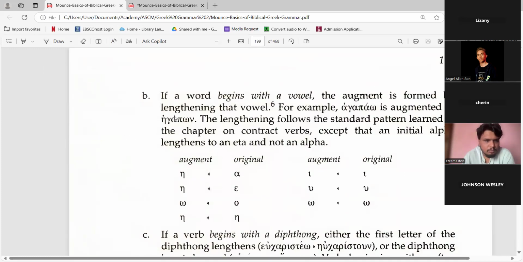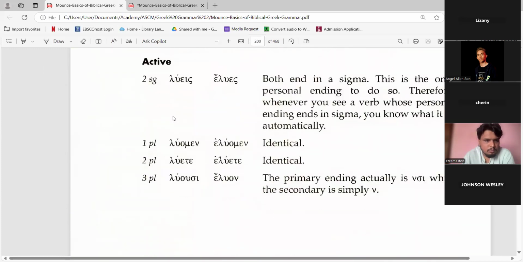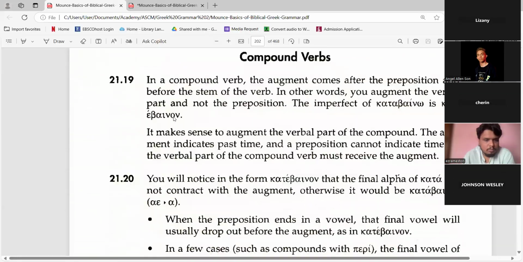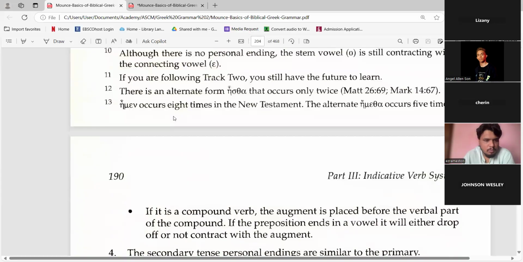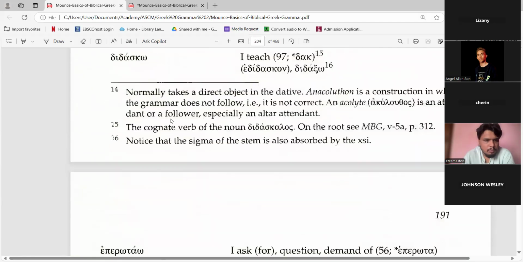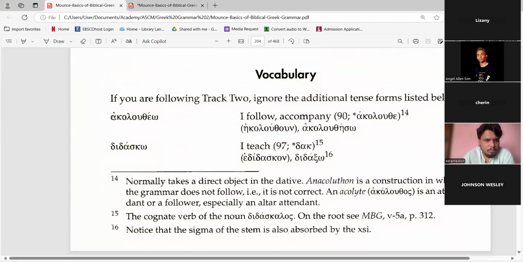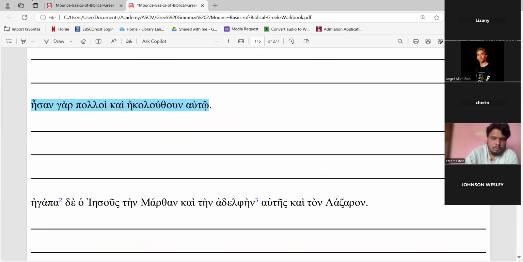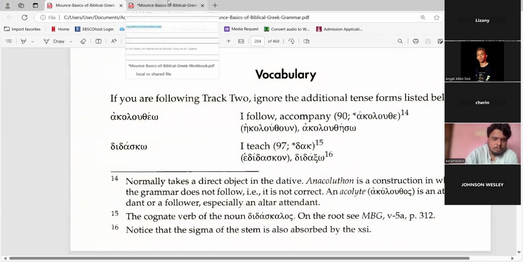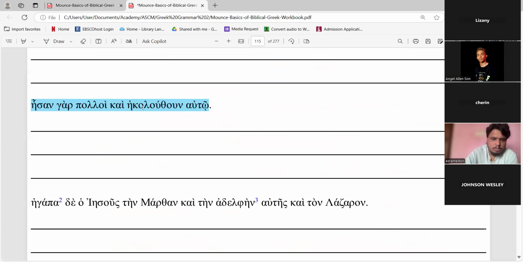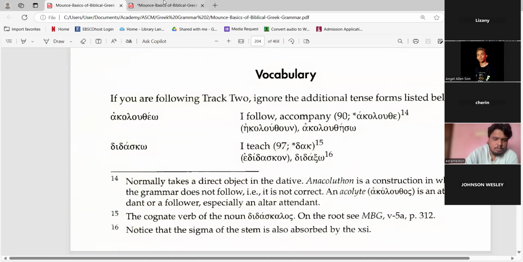That is a new vocabulary, not an easy word. Akoloutheo. And then the ending is omicron upsilon nu. They were coming, they were following. This is the example here, ekolouthoun.